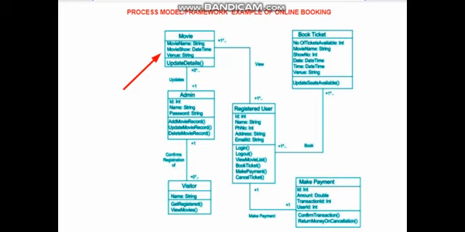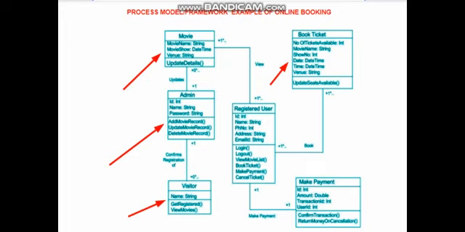What is the action to be performed here? Update details. Similarly, we have another module, book ticket. In book ticket, you fix the show timing and update your seat number. Then we have admin, who takes care of all the bookings and payments.